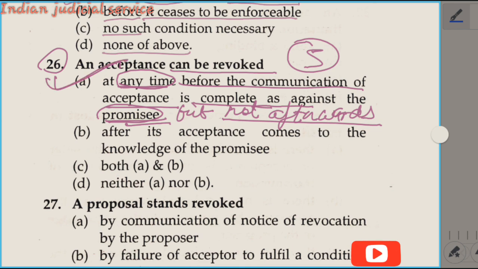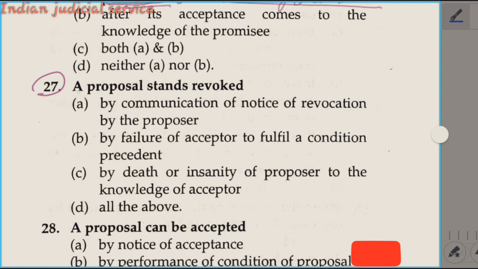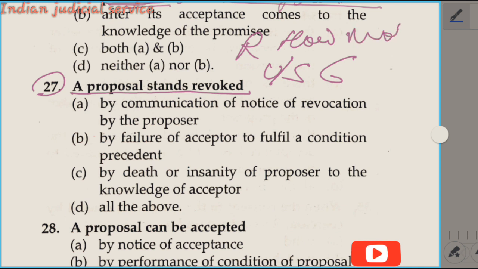Now come to another question. Question number 27. A proposal stands revoked. This question is related to section 6 of the Indian Contract Act 1872, which deals with revocation, how made. The first condition is revocation by notice of revocation.